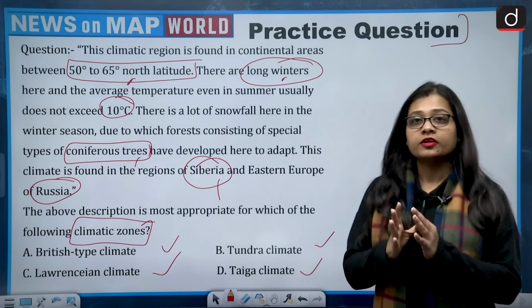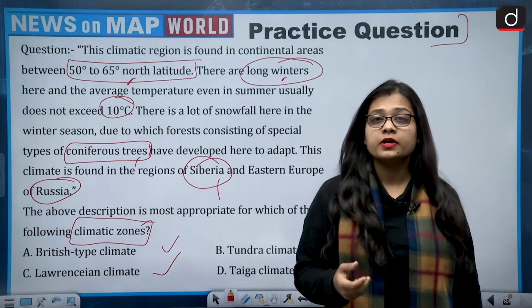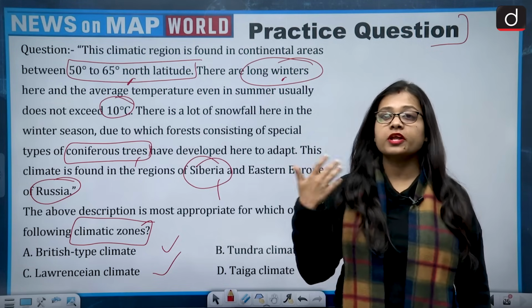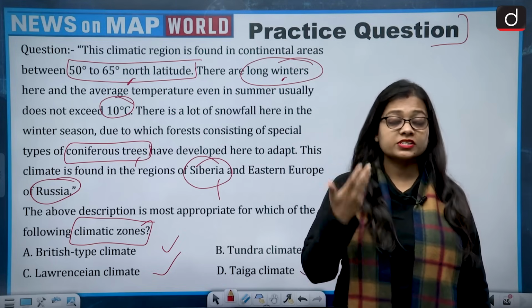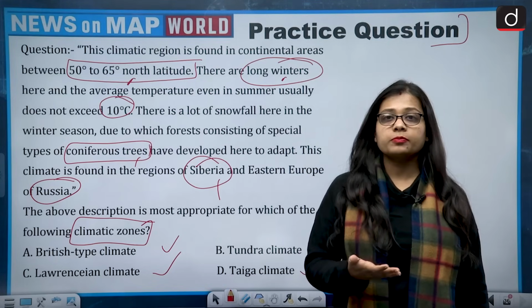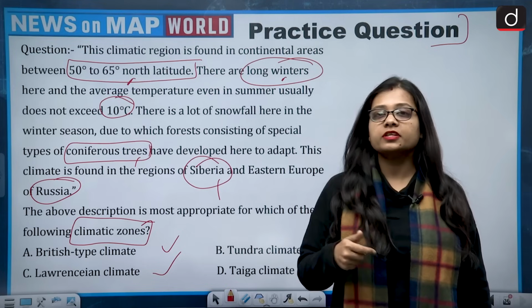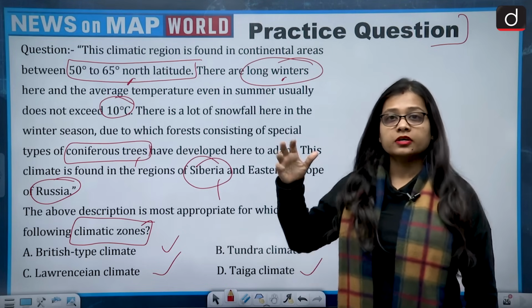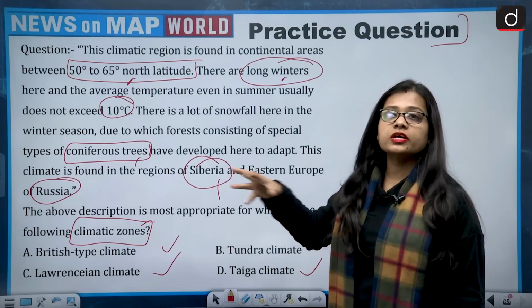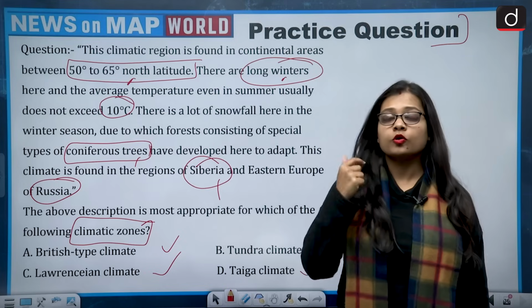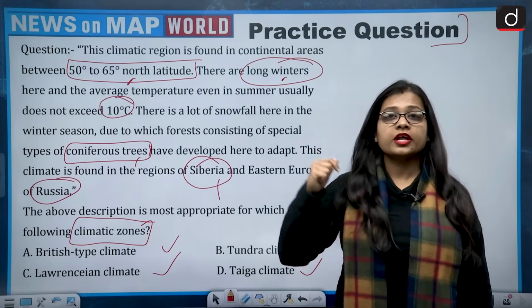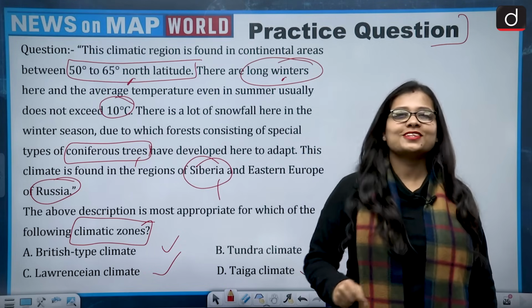So go see the world map, read about this concept of climatology, and I hope that in geography you must have read about this concept by now, because many times we have seen this type of question asked in the PYQs, or climatic zones have been asked many times. So go back, read this, try to solve this and give me the answer in the comment section.